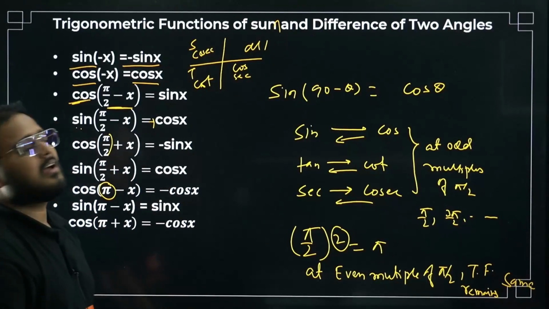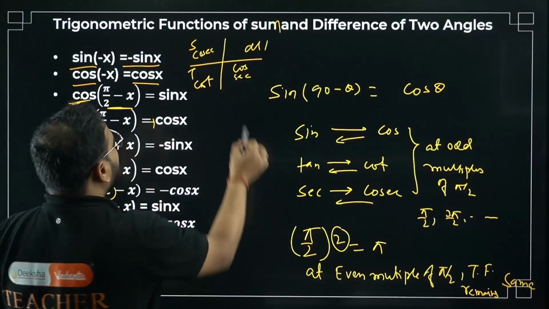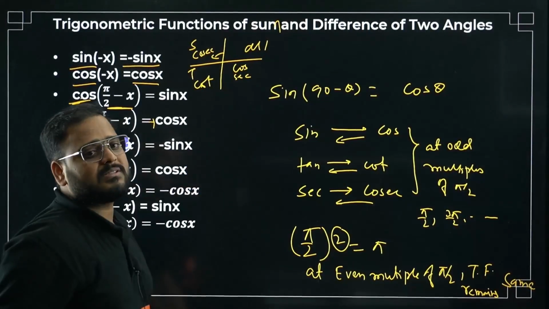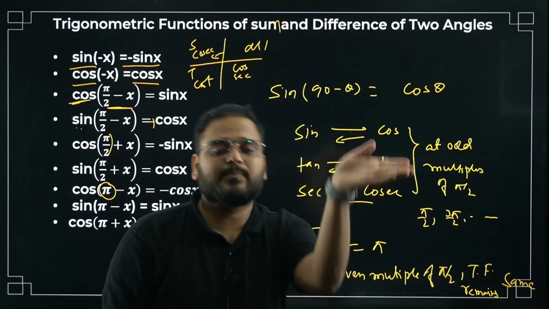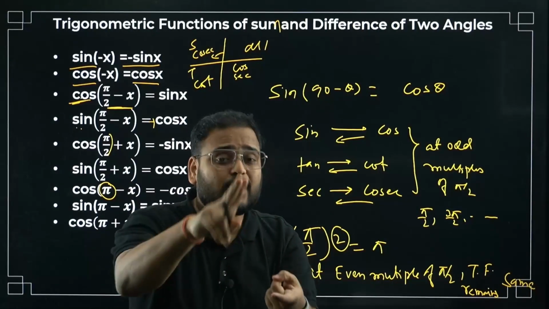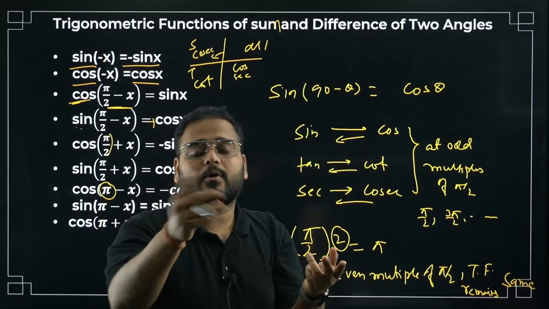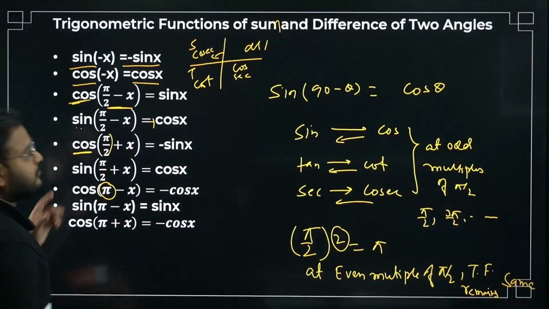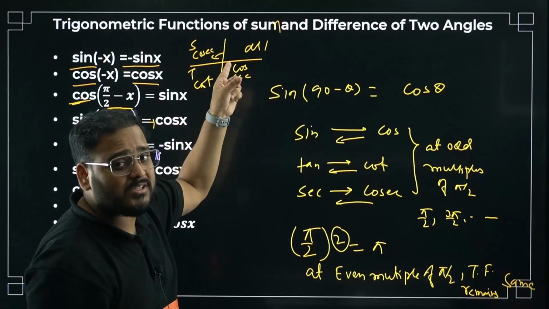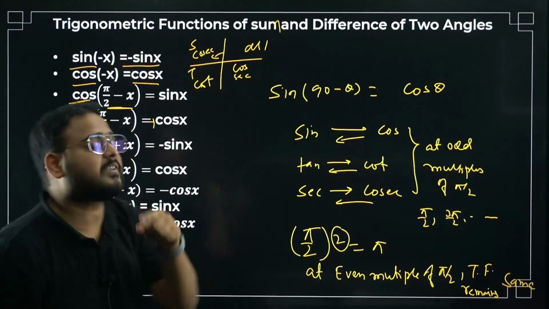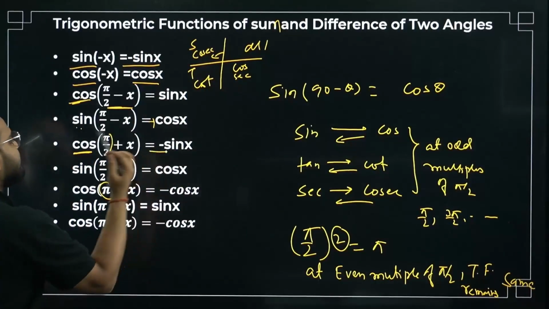What angle, sir? Where is this angle? Pi by 2 plus x is in the second quadrant. Pi by 2 is 90 plus some angle, so second quadrant. What is going to be the sign? In the second quadrant, sine and cosec are positive, not cos. It means cos will become negative.